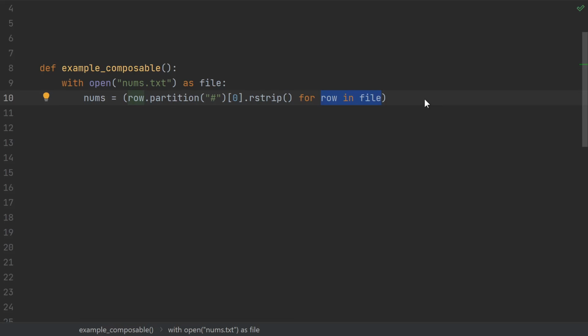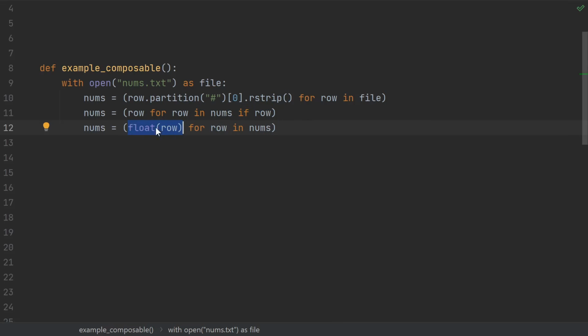We start by opening the file and iterating over the rows. Remember, each row is one line of the file. Strip off the new line, and remove anything after a hash in order to strip trailing comments. Then define another generator that loops over the generator from the first line. All it does is filter out empty lines.